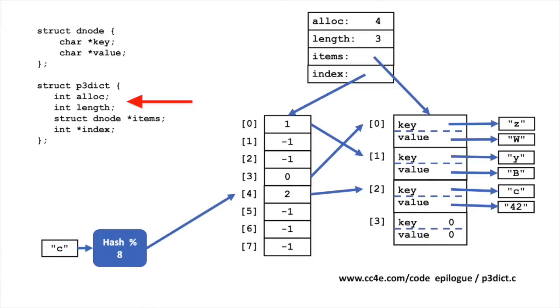If you look at struct pdict, it's got an allocation, and it's got a length, and it's got a struct dnode that is an array of items. But now we have an integer array that's the index. In the code that I wrote, I just made index twice as big as the number of items in items. That basically meant that I always had space, and so I ended up with a load factor of 0.5.